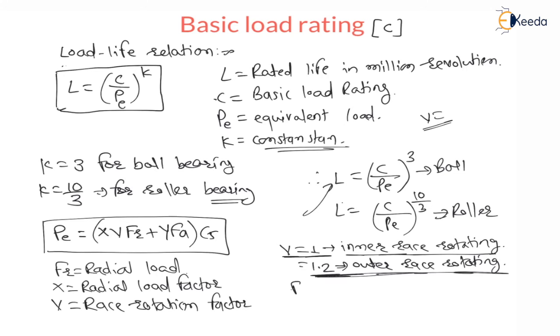Then FA is axial load. Therefore, Y is axial load factor. Y is called axial load factor, right? And CS is service factor.